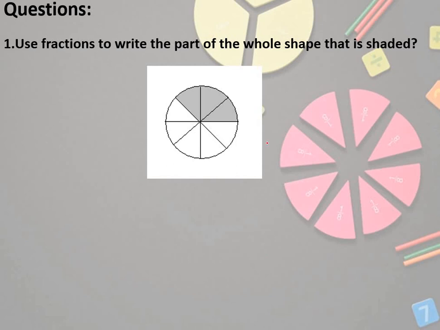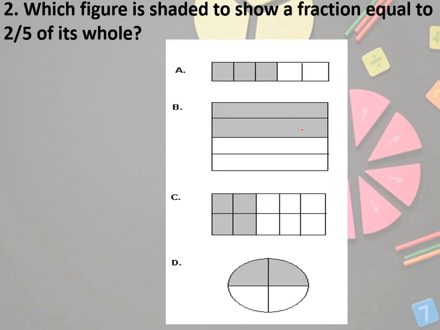Use fractions to write the part of the whole shape. See how many parts it is divided into. 1, 2, 3, 4, 5, 6, 7, 8. 8 parts. How many parts are shaded? 3 parts. So what can you write? 3 by 8. In fact, the marks are also written in fractions. If you had noticed, it's written as 3 by 8.